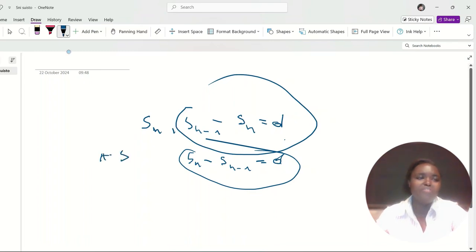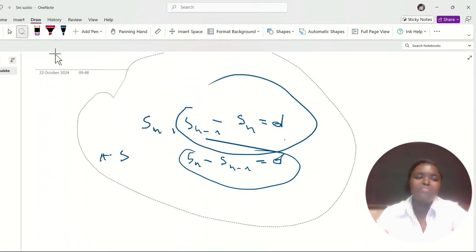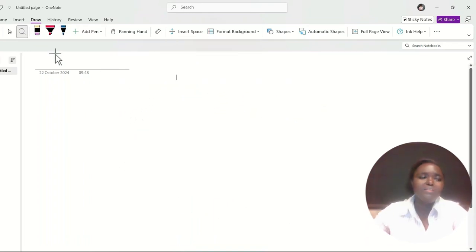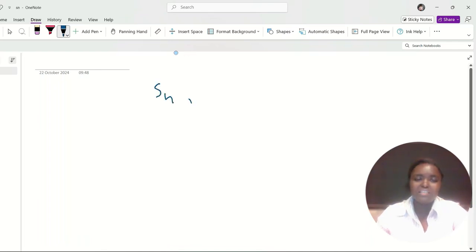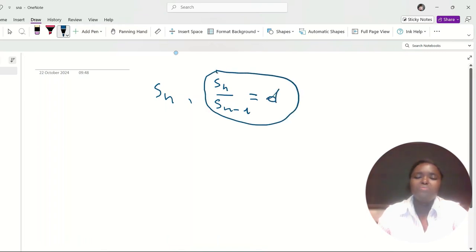But when do we have a geometric sequence, guys? To have a geometric sequence, we should have Sn over Sn minus 1 equal D. If we have a relationship of this form, then this will be what we call a geometric sequence.